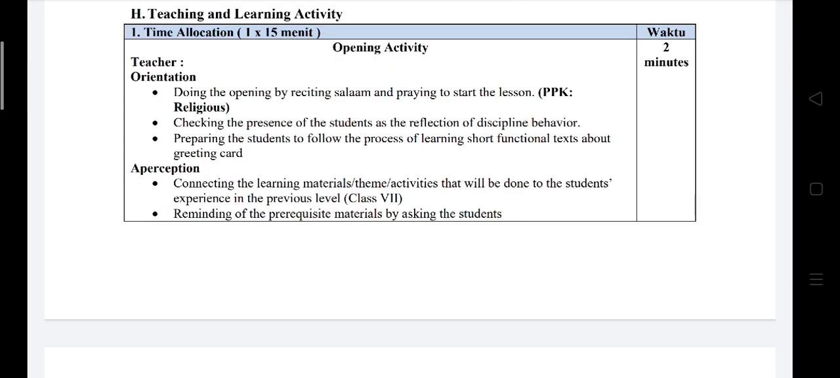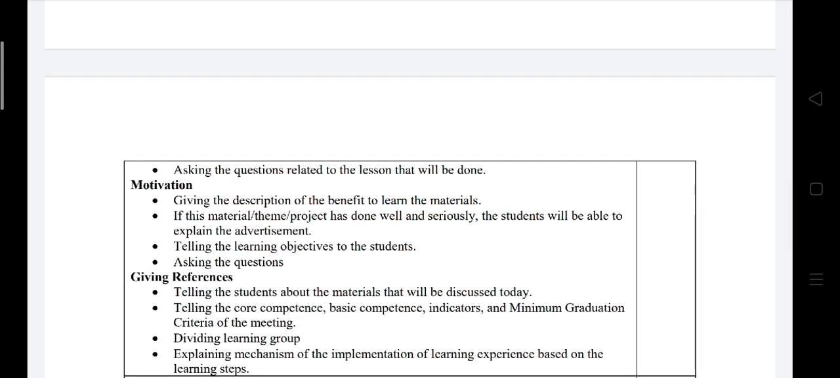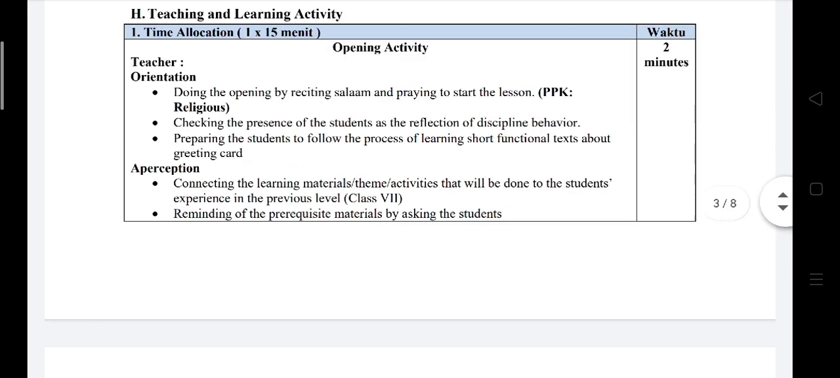Okay, for the point H, teaching and learning activity for 15 minutes. For the first is opening activity for 2 minutes. The teacher will explain about orientation, perception, motivation, and giving references. In orientation, the teacher will open the class by reciting salam and praying to start the lesson. That is the religious point.